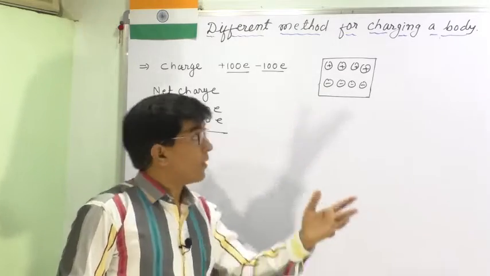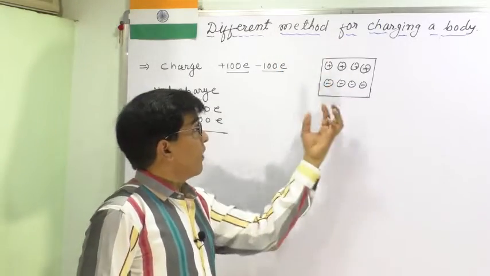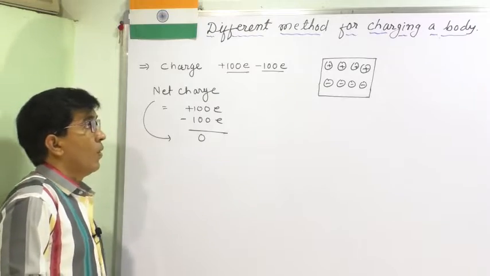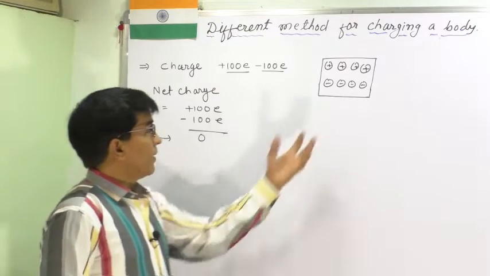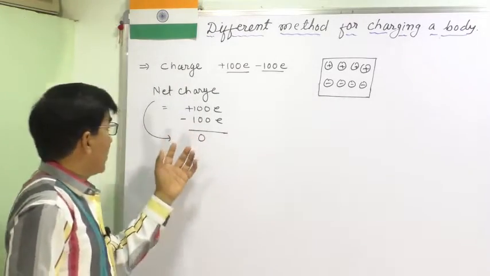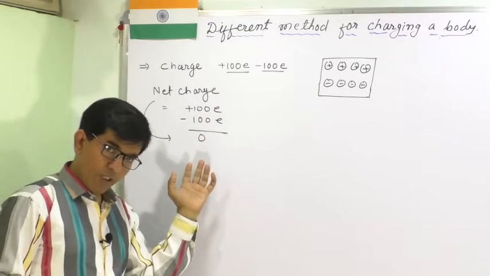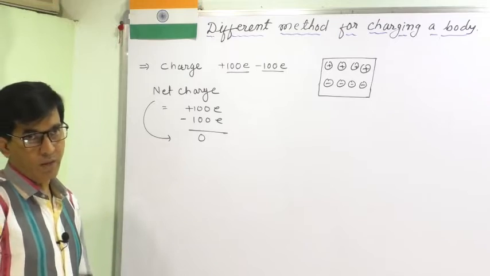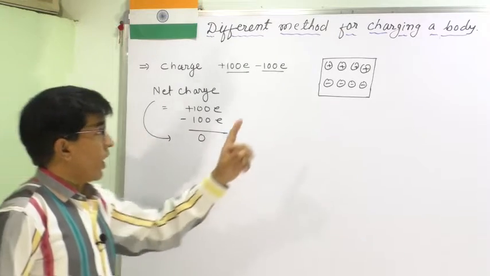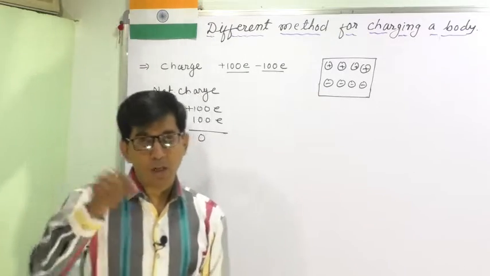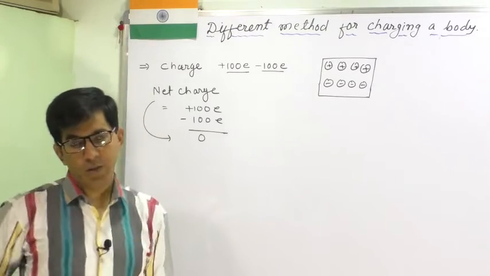When we charge a body, the net charge will be non-zero. It may be either negative or positive. So charging means to create net charge on a body.